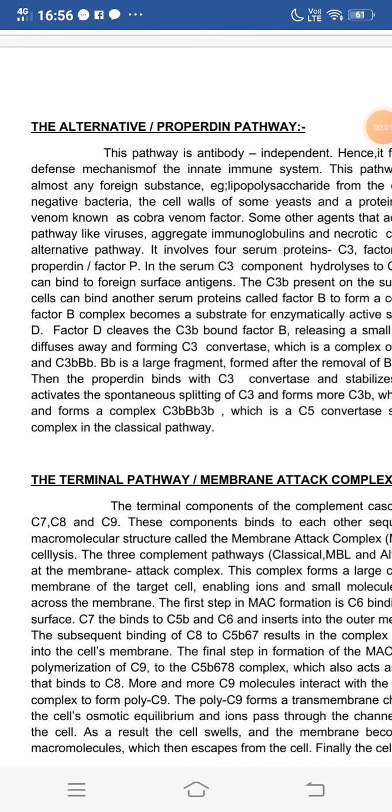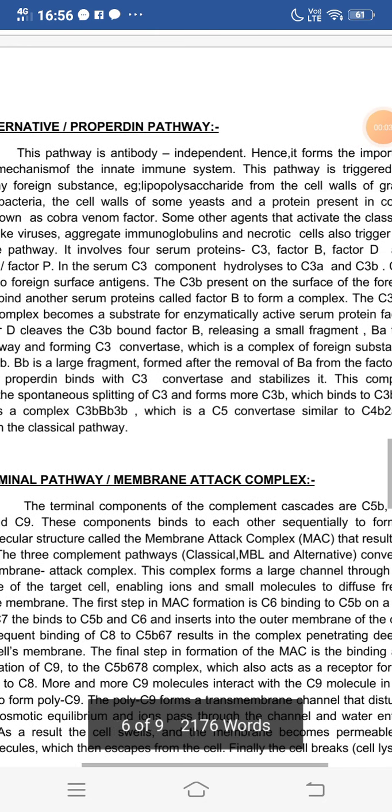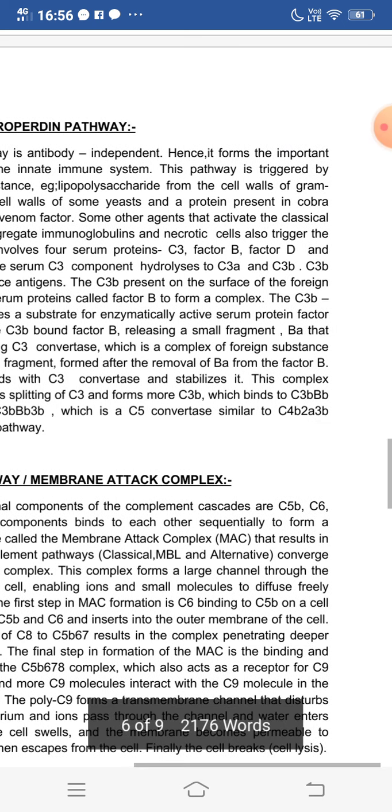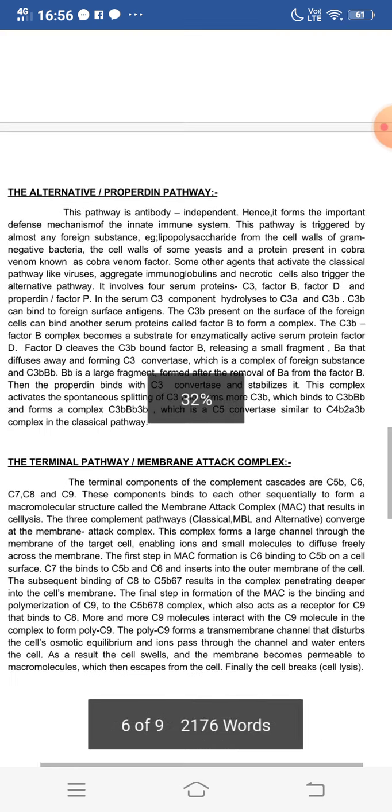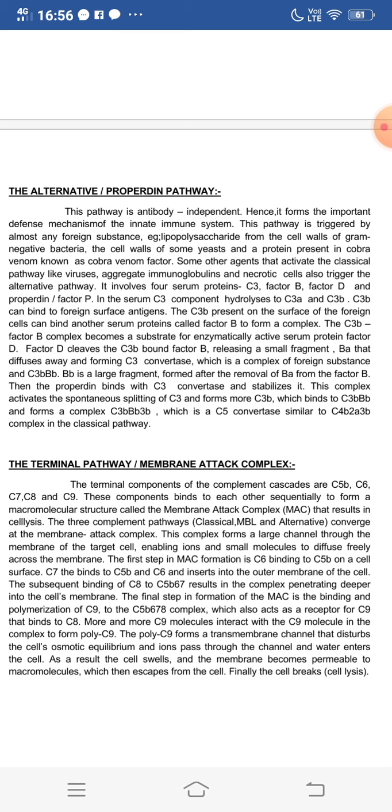The alternative or properdin pathway. This pathway is antibody independent, hence it forms an important defense mechanism of the innate immune system. This pathway is triggered by almost any foreign substance.